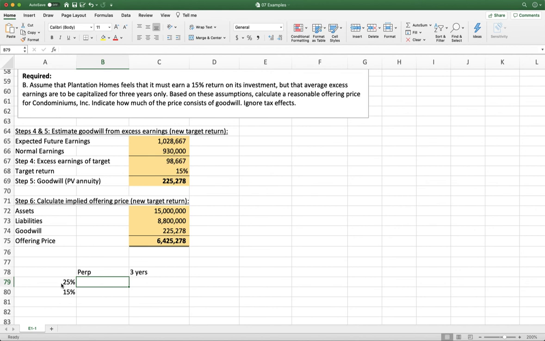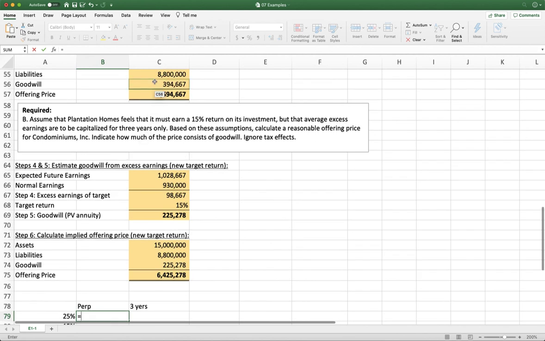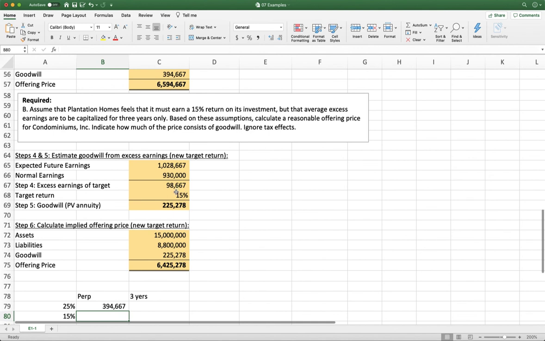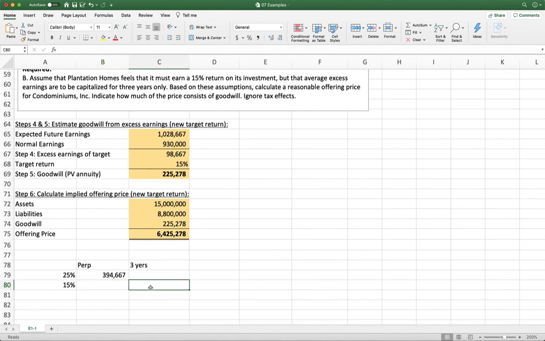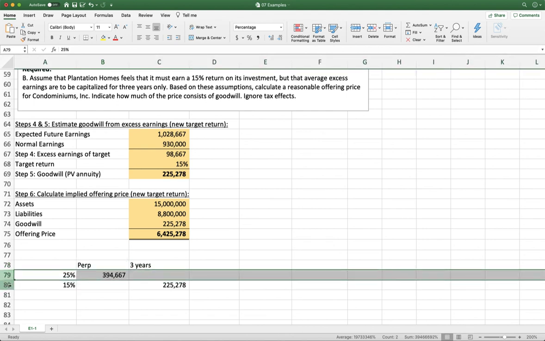So the ones we did was we did a perpetuity and 25, which got us goodwill of $394,000. And we did 15 and 3, which got us goodwill of $225,000. Now, I think it's pretty obvious that 3 years as an assumption is more conservative than a perpetuity. So we're going to expect the numbers in this column to be lower than the numbers in this column, but it's less clear what the effect is of the discount rate.